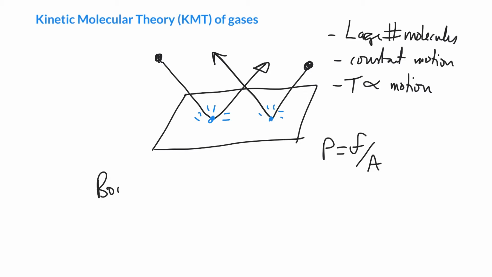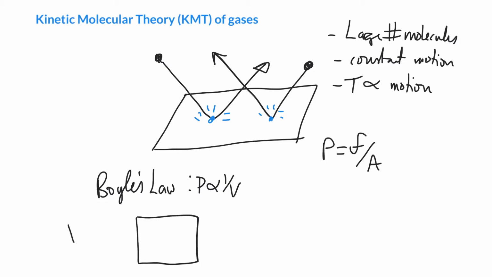We can go ahead and understand things like Boyle's law. Boyle's law says pressure is inversely proportional to volume. If we have a large volume, our gas molecules can move around and bump off the walls, and every time they bump, they give rise to a pressure. So with a large volume, we've got a fairly low pressure.